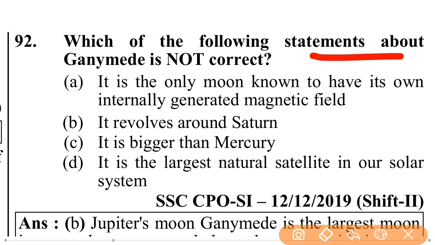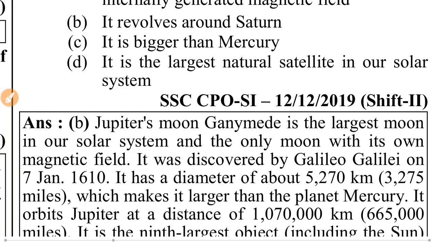Which of the following statements about Ganymede is not correct? It is the only moon known to have its own internally generated magnetic field. It revolves around Saturn. It is bigger than Mercury. It is the largest natural satellite in our solar system. That is, it revolves around Saturn. This is not correct, and all 3 others are correct.